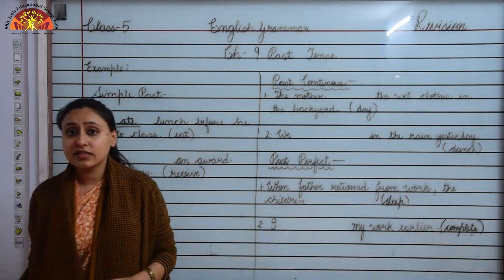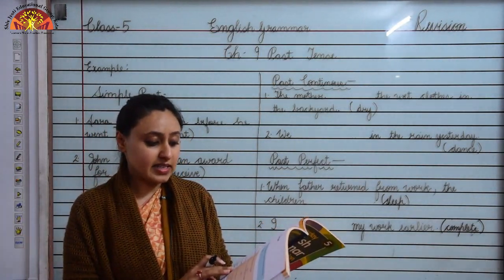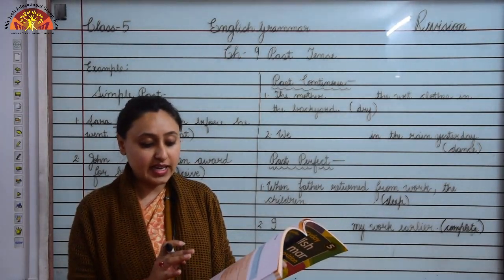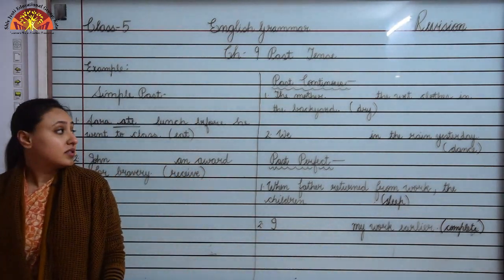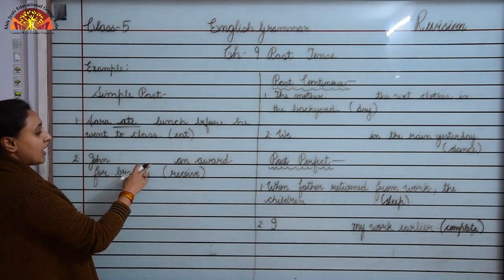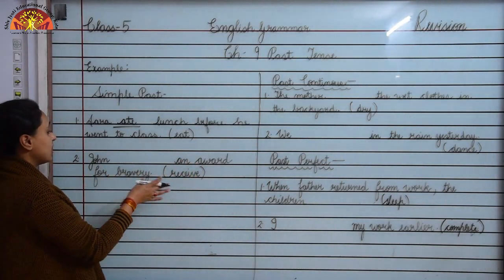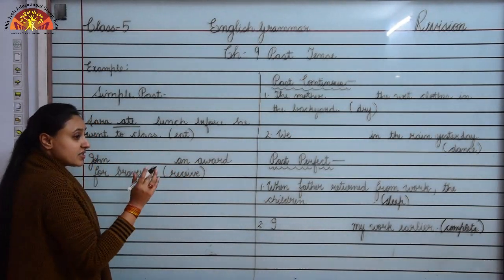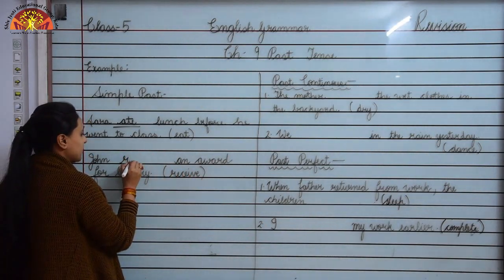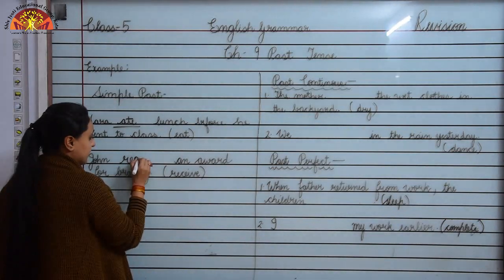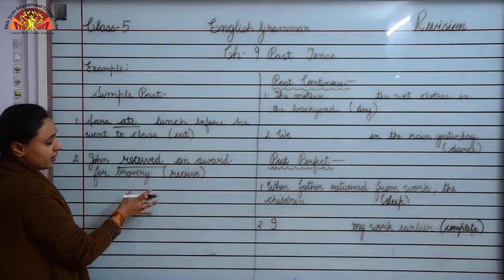So children, you must learn all the words, okay, like eat, ate, sing, sang, know, knew, give, gave, say, said, write, wrote, buy, bought, bring, brought, think and thought, okay. So children, here John dashed an award for bravery. So children, here also we have to change in past tense. So John received, okay, we just have to add D to it, okay, because the word ends with E. So it will become received. John received an award for bravery, okay.